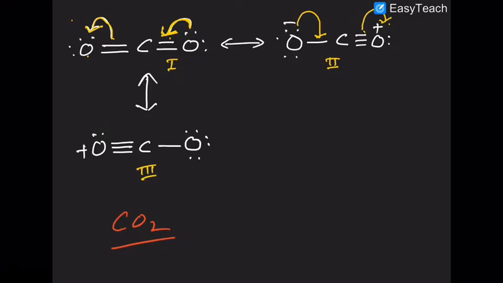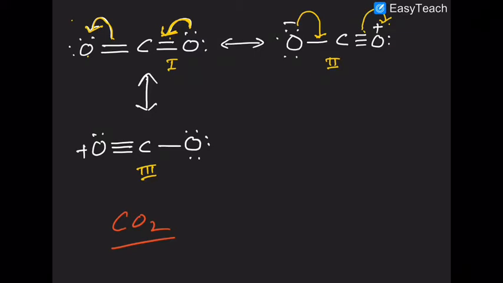The lone pair becomes a pi cloud and the pi cloud becomes a lone pair. In this way, the pi cloud will continuously shuttle between these two oxygen atoms.